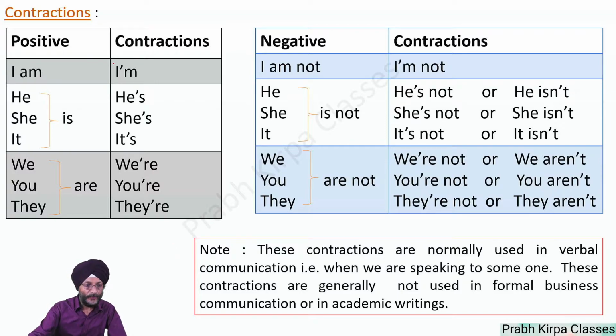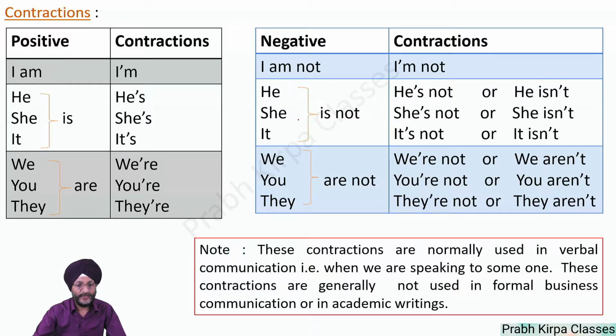Contractions. We also use contractions in the case of present continuous tense. I am becomes I'm. He is, she is, it is becomes he's, she's, it's. And we are, you are, they are becomes we're, you're, they're. In the case of negative sentences, I am not becomes I'm not.